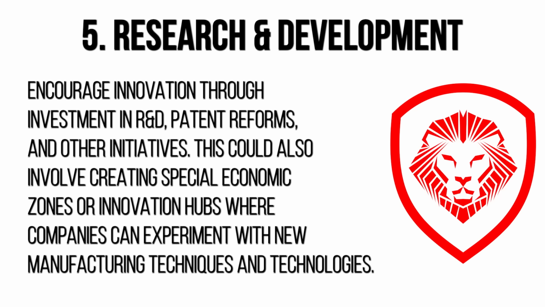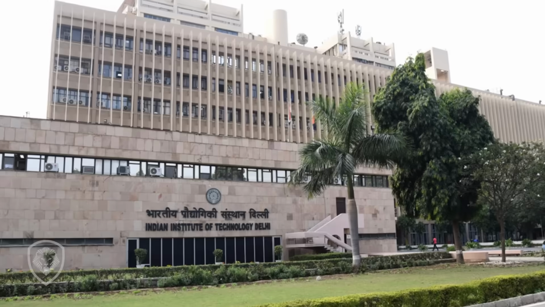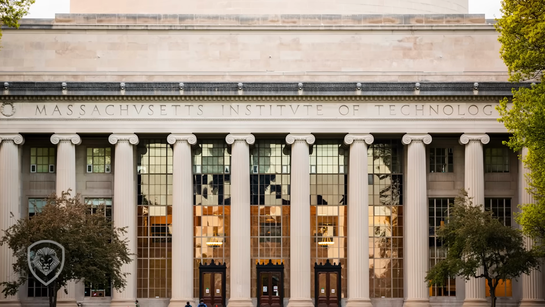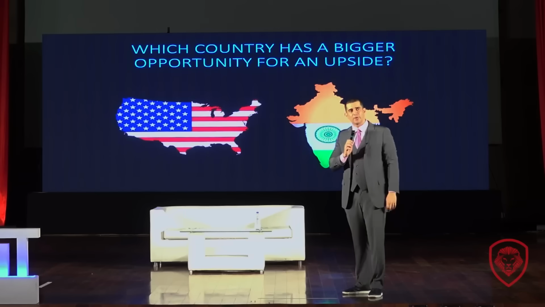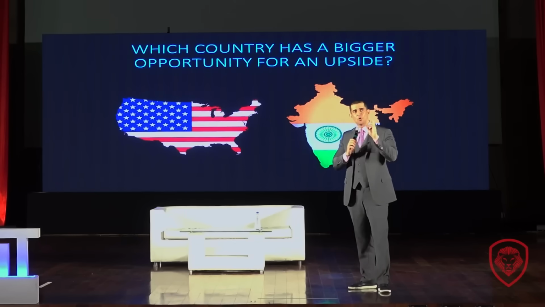The one thing that we have to give credit to India, India has one of the best schools in the world. IIT. It competes with MIT. I've spoken at IIT. Trust me, there's so many different comparisons between those two schools. And a lot of people say IIT is ahead of MIT. So they're investing, they're gradually producing all these engineers. They just got to do a little bit more of it.